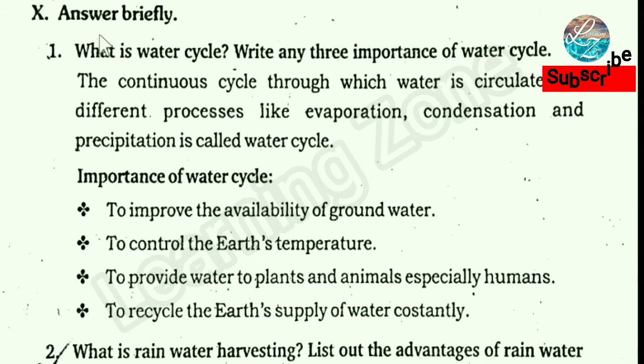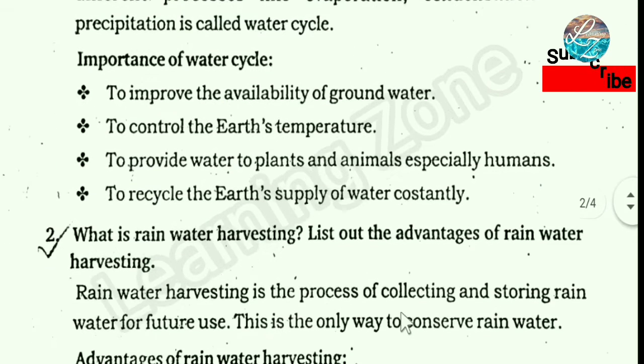Roman letter 10. Answer briefly. What is water cycle? Write any 3 importance of water cycle. The continuous cycle through which water is circulated by different processes like evaporation, condensation and precipitation is called water cycle. Importance of water cycle: to improve the availability of groundwater, to control the Earth's temperature, to provide water to plants and animals, especially humans, to recycle the Earth's supply of water constantly.